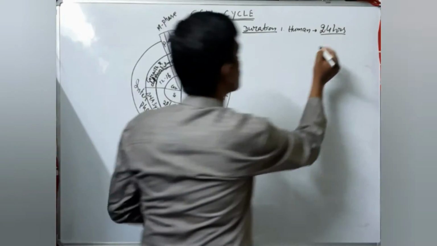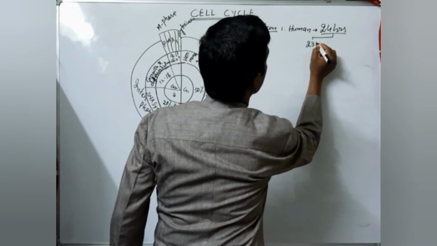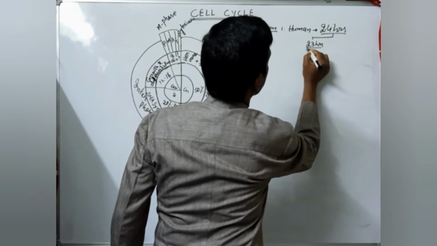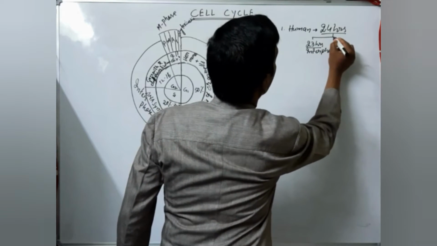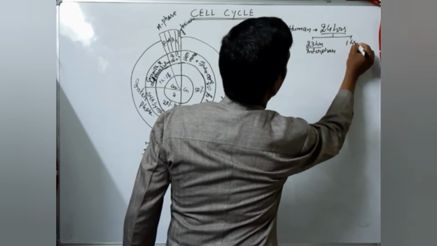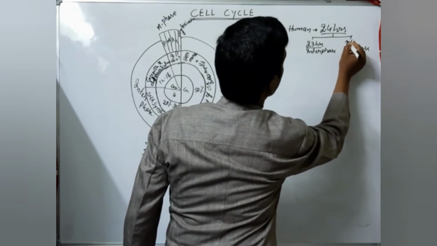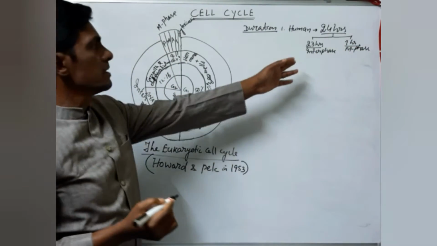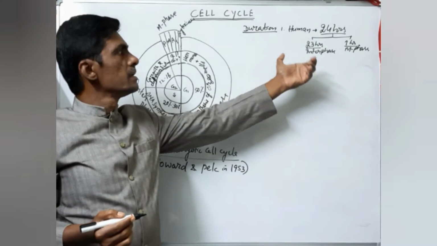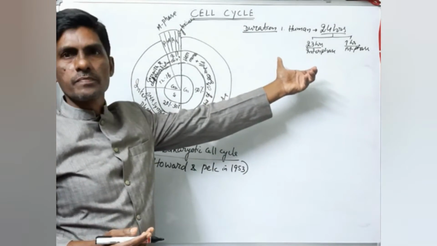That means in 24 hours, 23 hours are taken by interphase and 1 hour only for the M phase. M phase means the mitosis. So mitosis will be completed in 1 hour and 23 hours are needed for interphase. That's why in the cell cycle the duration of interphase is more.